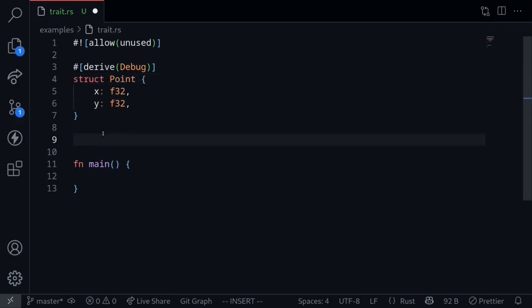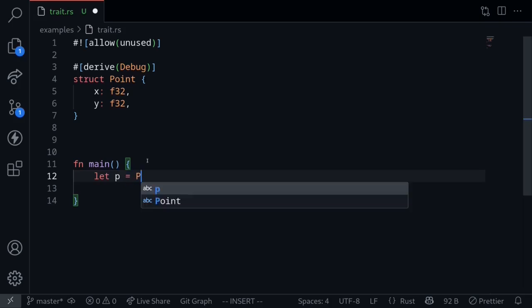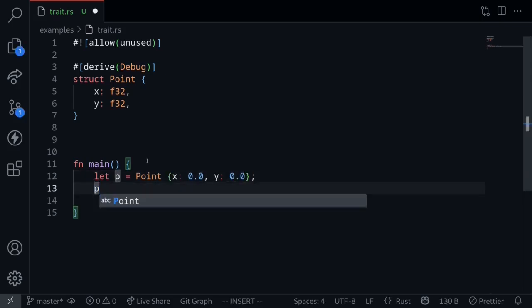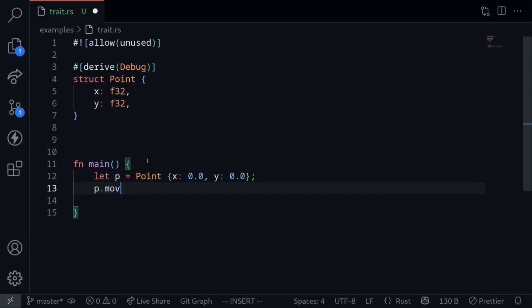By declaring methods, what would this allow us to do? Well, inside the main function, let's first create a point. Let's say that p is equal to Point with x equal to 0.0 and y equal to 0.0. By declaring a method, let's say that we declared a method to move the point. Let's say moveTo somewhere. Here it doesn't matter what we put in. By declaring a method, the function will be attached to this instance of a Point so that we can use a syntax like p.moveTo to call a function.